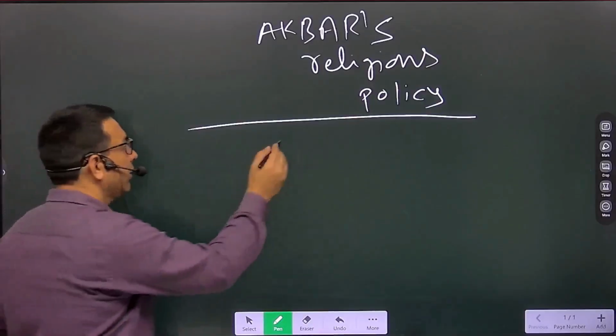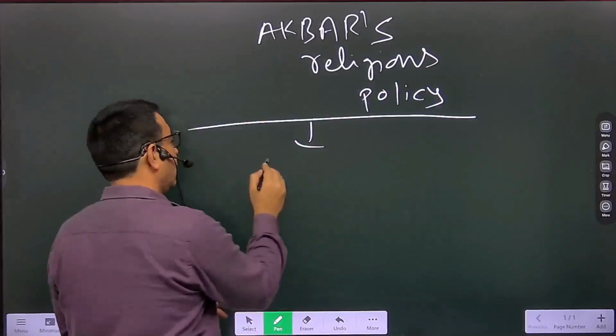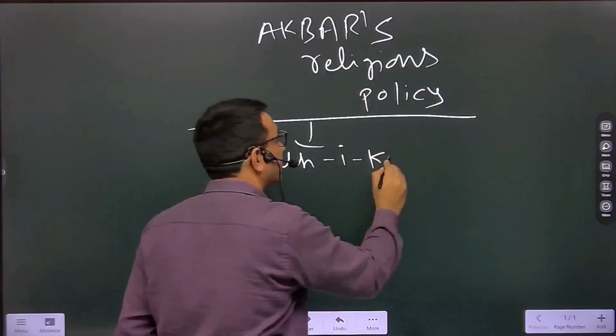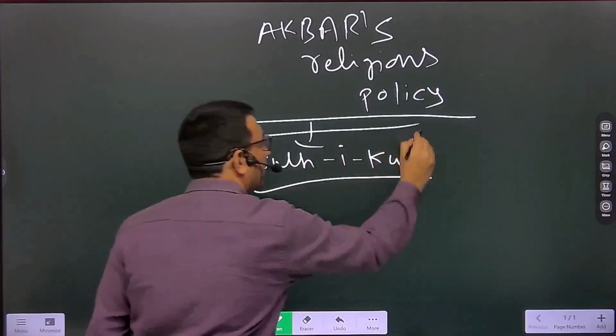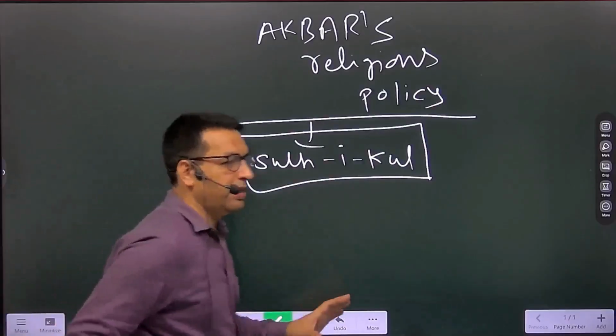We find that Akbar's religious policy was based on the concept of Sulh-e-Kul. This was the basis of Akbar's religious policy.